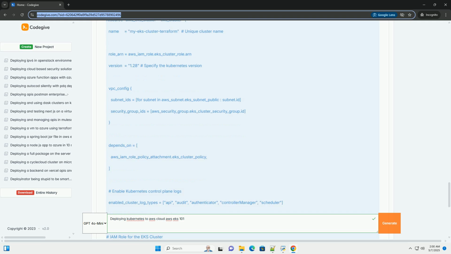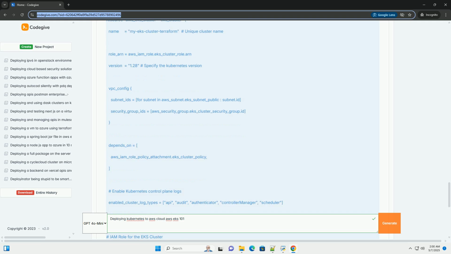Configure kubectl. After the Terraform apply is complete, you need to configure kubectl to connect to your new cluster. This is normally done in eksctl automatically. With Terraform, you need to manually configure this. Use the output from Terraform. Verify the cluster. You should see the worker nodes listed. Their status should be ready.